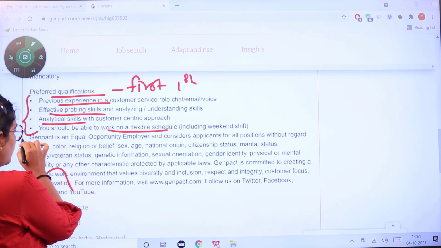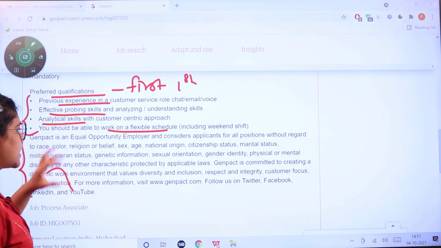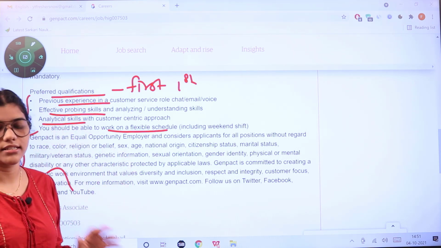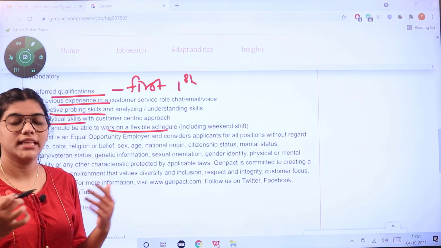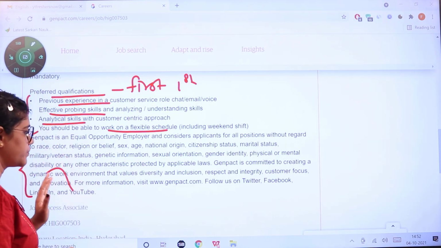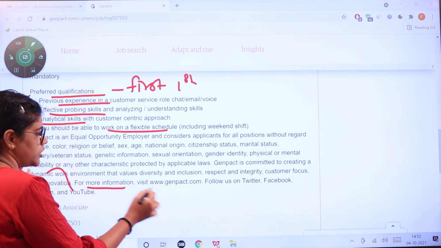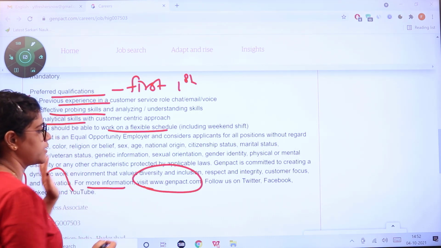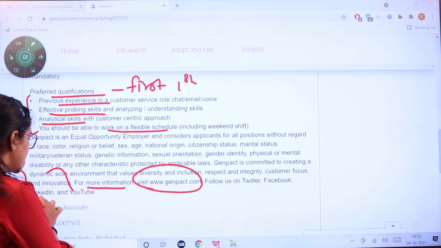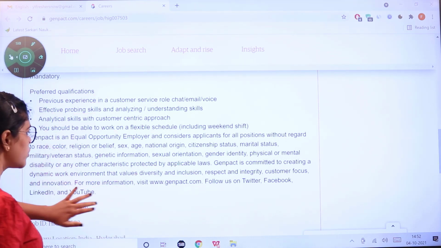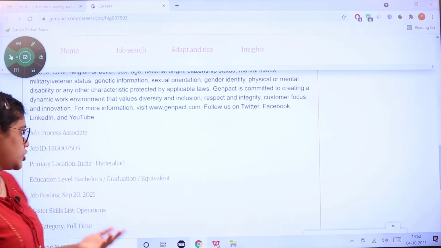Here they have given what Genpact is and how it is treating its customers or treating its team members or its employees with equality amongst everybody. And if you need more information, you can visit the official website which is mentioned here. You can follow them on Twitter, Facebook, LinkedIn and YouTube if you want to know more details about the organization.